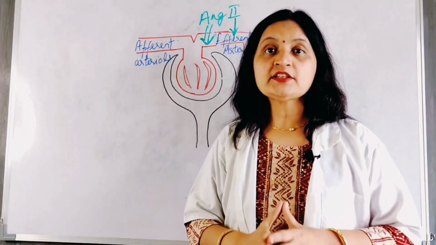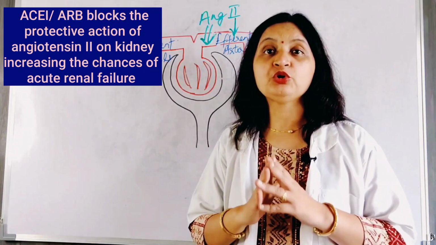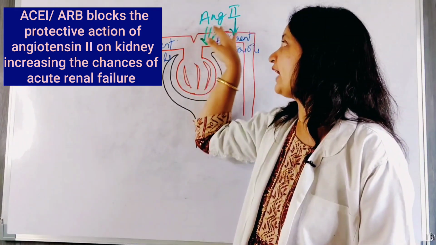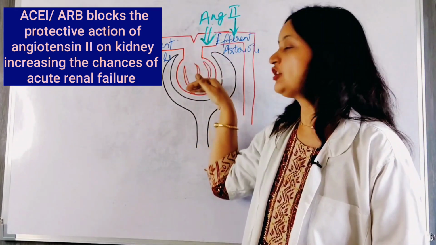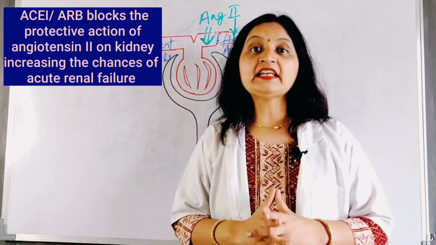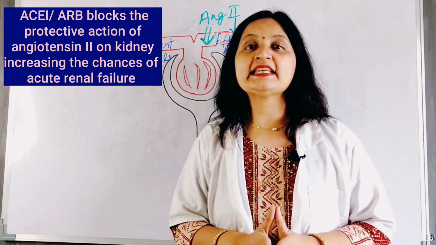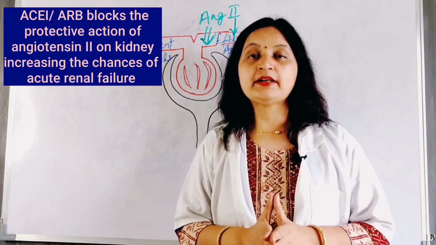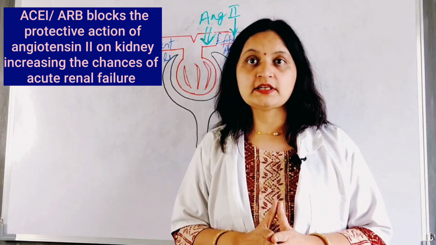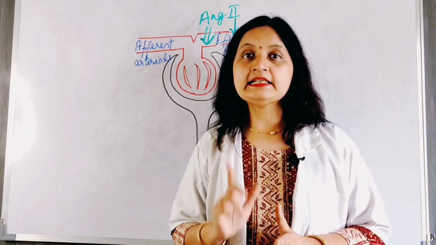By using angiotensin 2 inhibitors, angiotensin 2 formation is reduced and angiotensin 2 action is blocked. So by blocking angiotensin 2 action, the glomerular filtration rate decreases, and this can lead to renal failure. So the protective action of angiotensin 2 is blocked by using ACE inhibitors, and therefore ACE inhibitors are contraindicated in bilateral renal artery stenosis or unilateral renal artery stenosis with a single kidney.